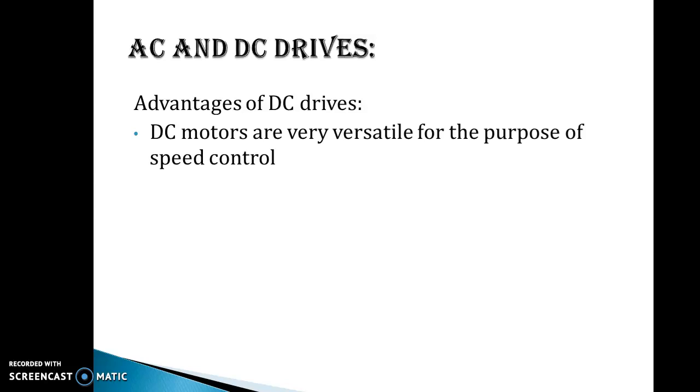We will see all these in detail also. But right now, simply by varying the value of a rheostat, you can change the speed of a DC motor. You might have performed this practical in the machine lab. So how simple it is. You just change the value of the rheostat and the speed gets changed. So these are the advantages.